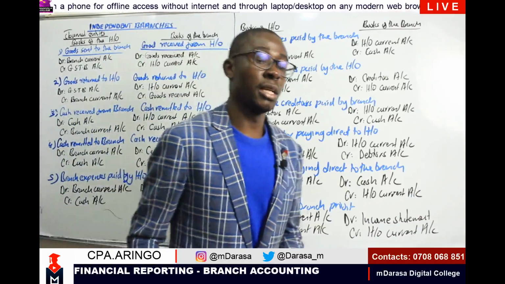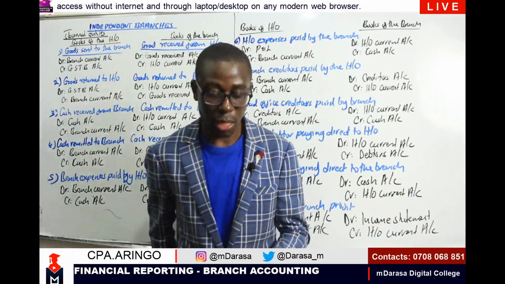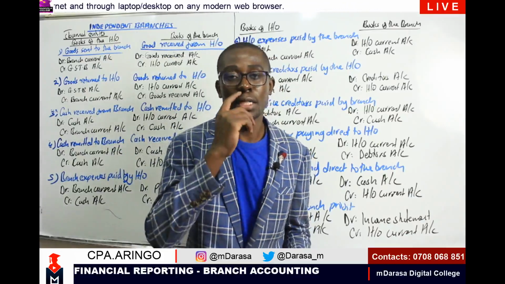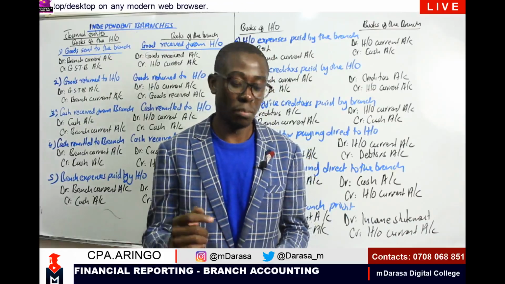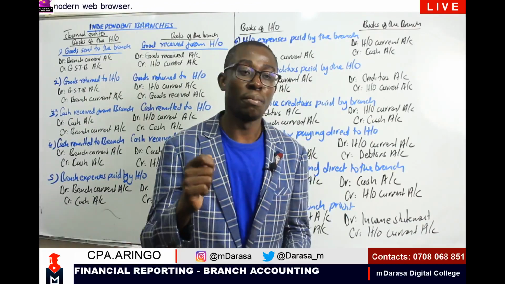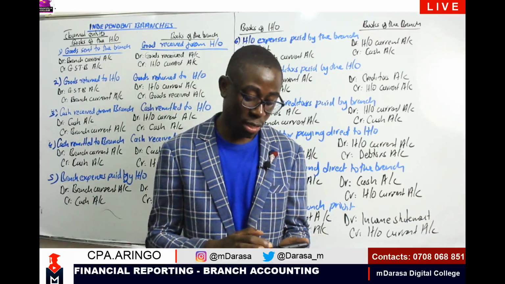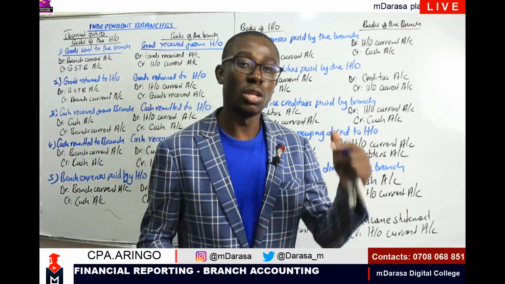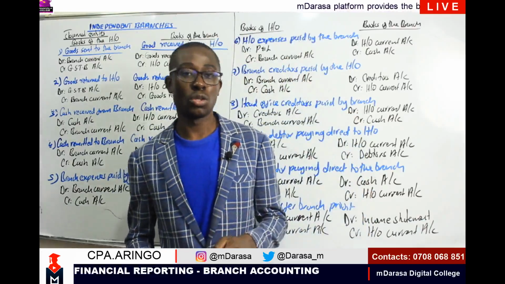After looking at that case, my good students will find that many a time our head office current account and branch current account may not balance. They will not balance simply because of errors probably made when recording. Talk about goods in transit, maybe cash in transit. These are some of the errors that might lead our books not to reconcile. In such a case, how are we going to treat it?